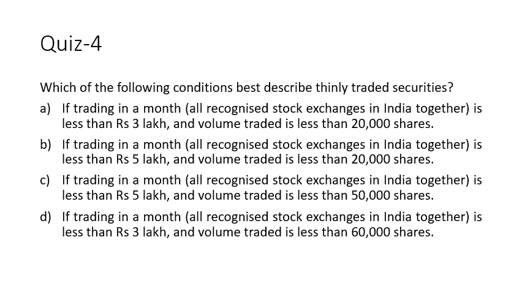So there are two conditions. One is the frequency of trading within a month, and the other is the volume of the trading in terms of number of shares. As per the guidelines, if trading in a month is less than 5 lakhs and the volume traded is less than 50,000, then that is the threshold which will define which security should be considered a thinly traded security. So the answer here would be C. We have to look at that threshold. The security must be getting traded for less than this.